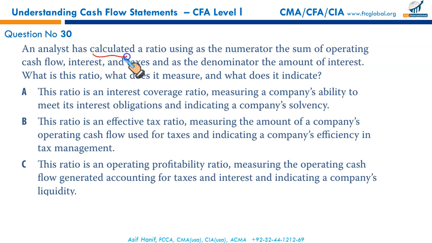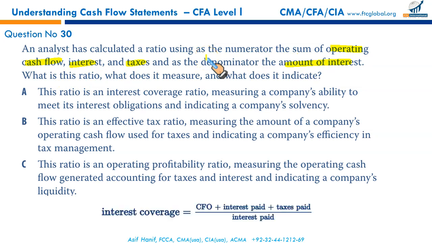An analyst has calculated a ratio using the numerator of the sum of operating cash flows, interest, and taxes. Remember? Three things as a numerator: operating cash flow CFO plus interest plus taxes, and the denominator is the amount of interest expense paid.